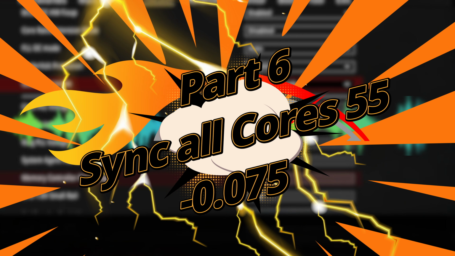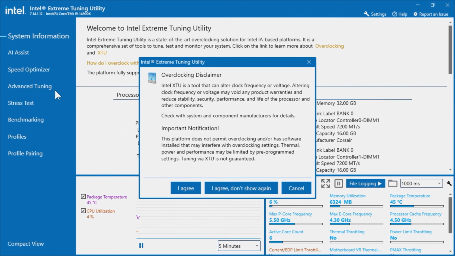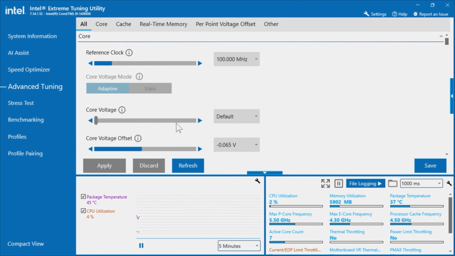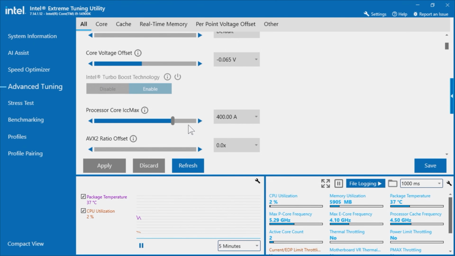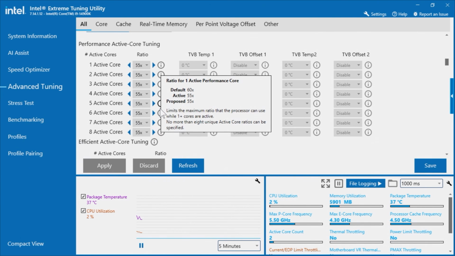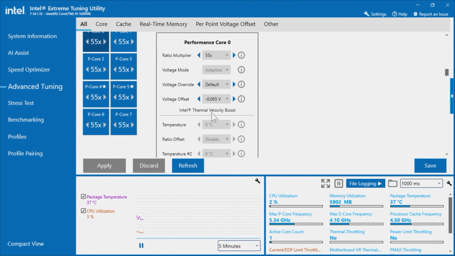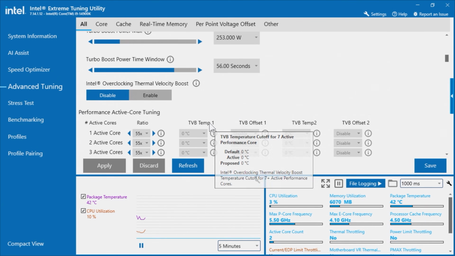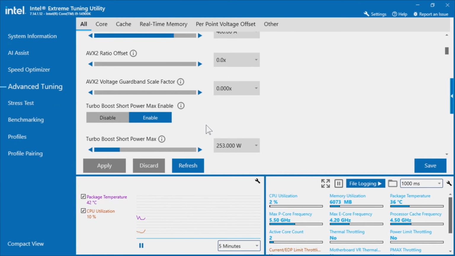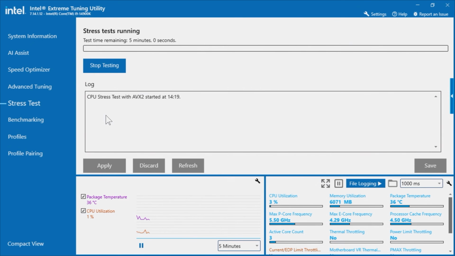But what we're going to do, as an experiment, is go back into the BIOS. We're going to reload that profile and benchmark utilizing that profile. So I've already done this, I've been into BIOS, and I'm now back in Intel XTU. I've reloaded the profile we saved at the beginning of the video, and to make it fair in terms of the last test, I'm now going to add an extra 0.010 undervolt onto the 0.065 that I was running previously on that profile. So if we knock that to 0.075, we're then going to run a stress test.